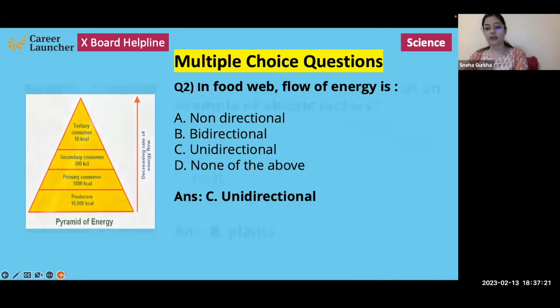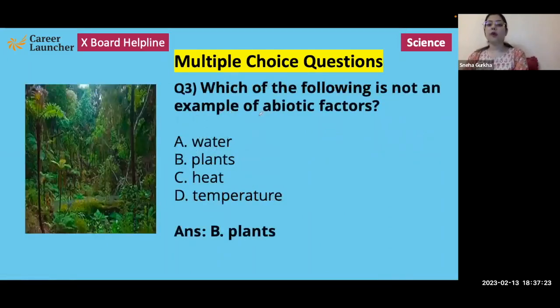Moving on to the next question. Which of the following is not an example of abiotic factor? So first we need to understand that there are two types of factors that we deal with. Biotic factors, which comprise all the living, and abiotic factors that comprise the non-living aspects of our ecosystem, right?